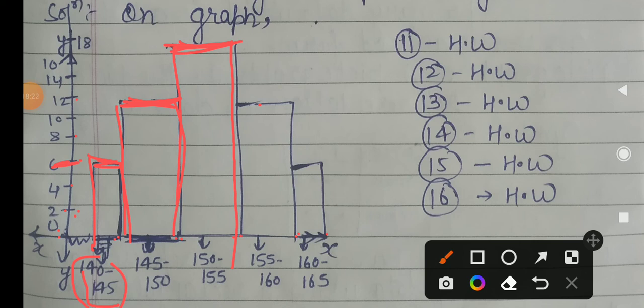According to these things you have to draw this graph. By this, your histogram is formed, and now you have to paste this graph in your notebook. Now questions 11, 12, 13, 14, 15, 16, you have to draw at home as homework.